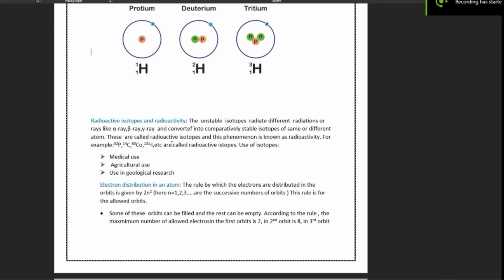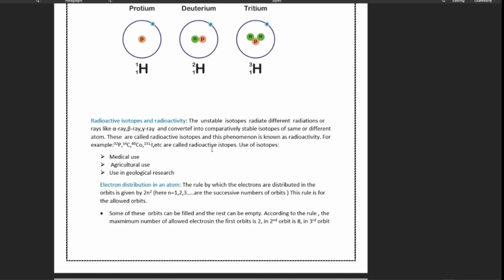So these unstable isotopes are called radioactive isotopes. And this phenomenon is called radioactivity. The whole process is radioactivity, and the isotopes which perform this are called radioactive isotopes. Examples: phosphorus-30, carbon-14, cobalt-60, iodine-131.